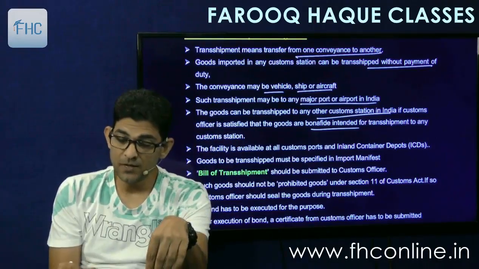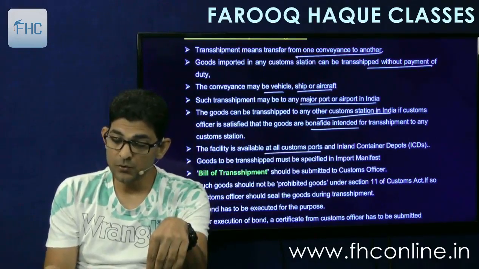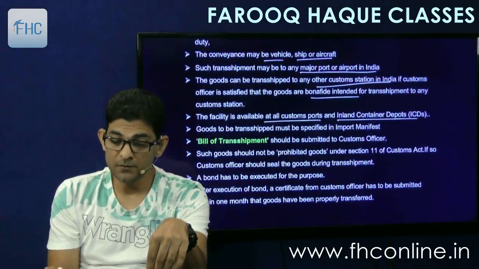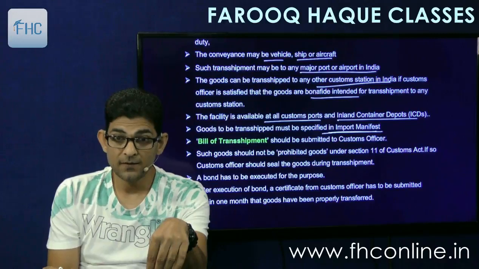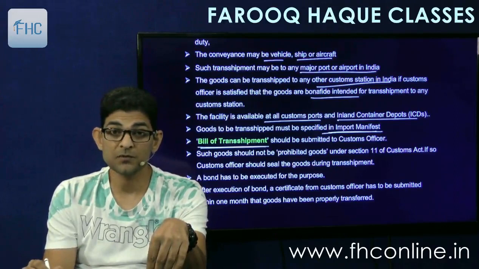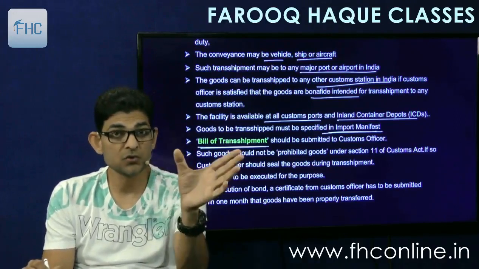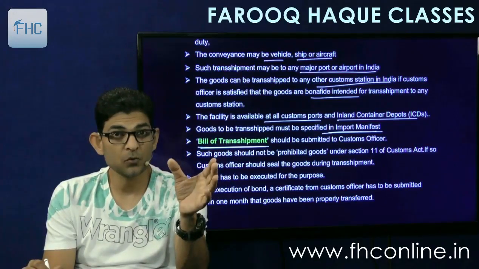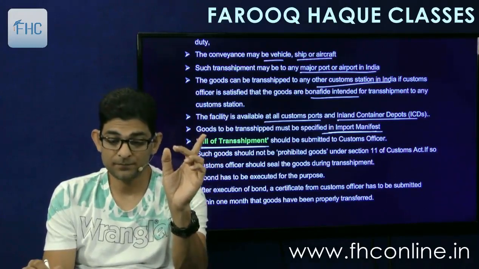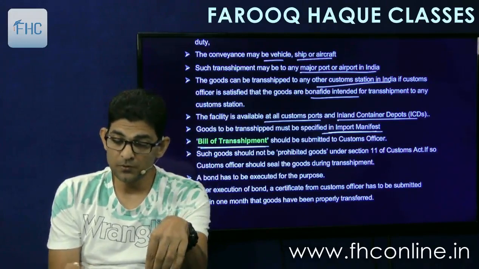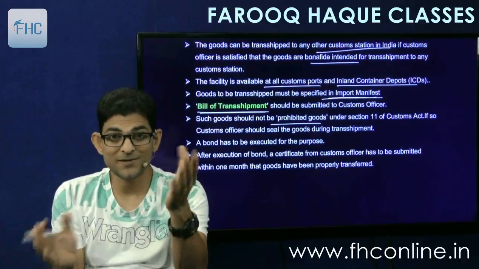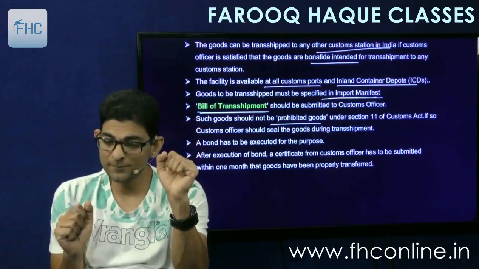Then facilities are available at all customs ports and also at inland container depots. Goods to be transshipped must be specified in the import manifest. And then the important point, the bill of transshipment should be submitted to the customs officer. So when you want to take out the goods from the first port or the airport or the land customs station or the ICD, you have to file a bill of transshipment. Such goods should not be prohibited goods under section 11, because if they are prohibited, then of course they will be forfeited by the government.